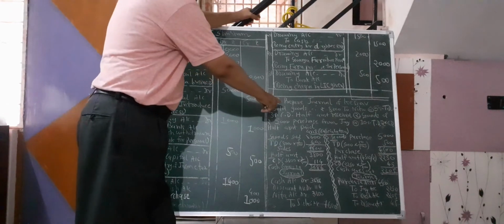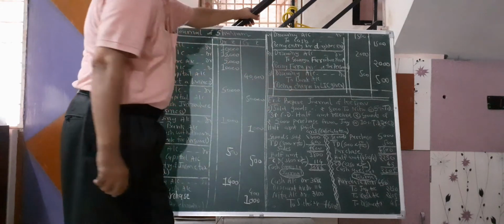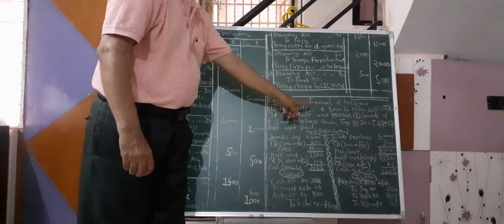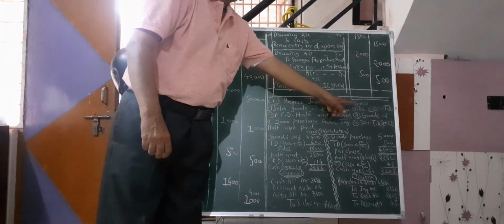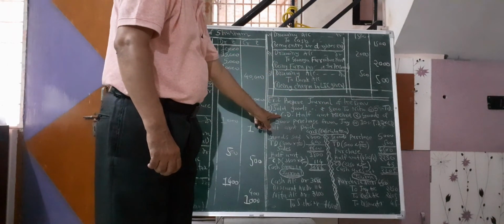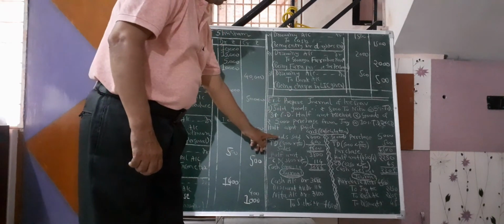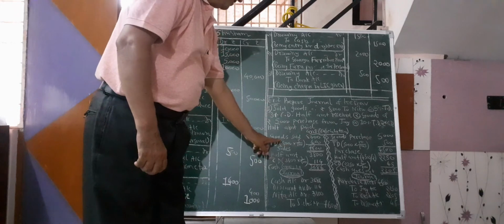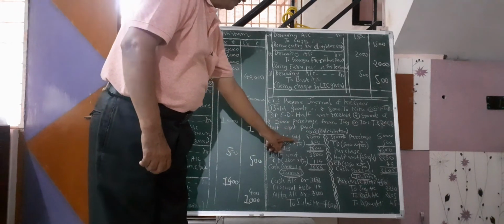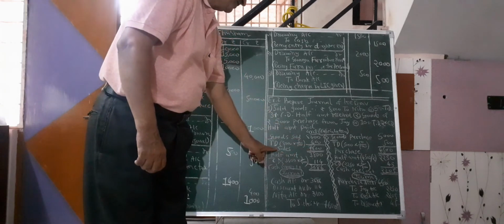Now second example is for you. Prepare journal of Keshav. Sold goods of rupees 8,000 to Nita at 5% TD and 3% CD. Half amount received. So first calculation, goods of rupees 8,000, 5% trade discount, 5% is 400, so 7,600 is sales.